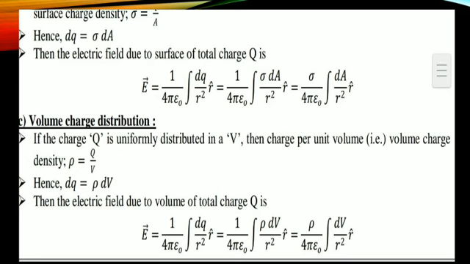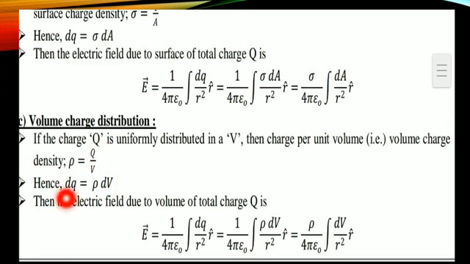The same way for the volume charge distribution. For a volume distribution, you should write the volume charge density, which is the charge per unit volume. Density rho is equal to charge per unit volume, Q by V. Therefore, dq is equal to rho into dV.